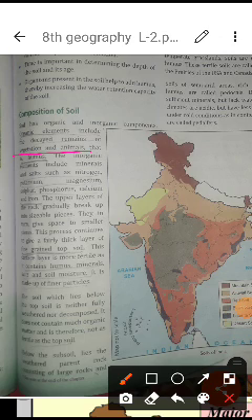Students, in the previous classes also you have learnt how the soil is formed. Soil is formed by the weathering of rocks. Weathering of rocks is when rocks break into little particles and pieces due to rain, temperature, wind and other factors.